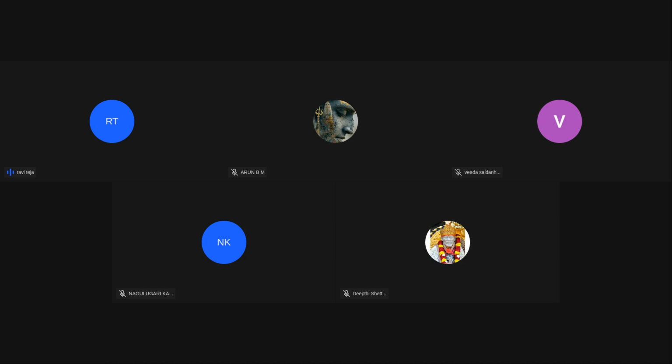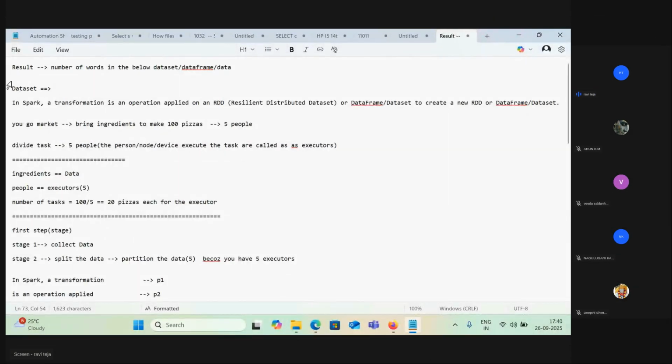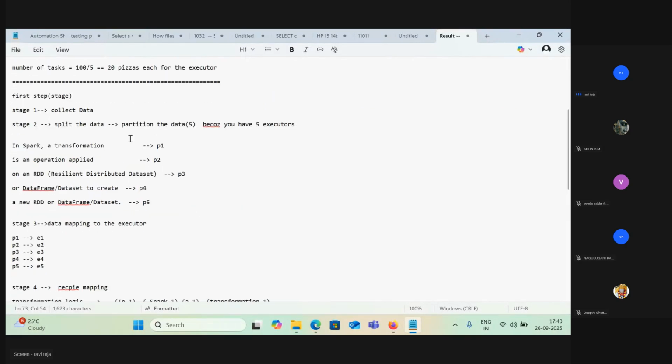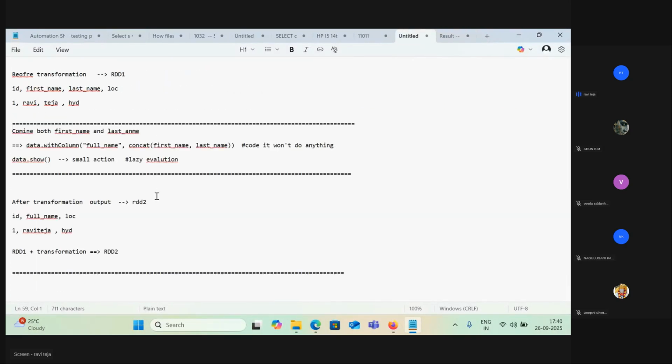Transformation we know, right? Yesterday I showed you an example, the full name example. Small example: what is a transformation, how does a transformation look? Before transformation, this is an RDD. After transformation, this is RDD2. So what was the transformation we applied here? We applied some transformation on top of this RDD, so that's why we got RDD2.